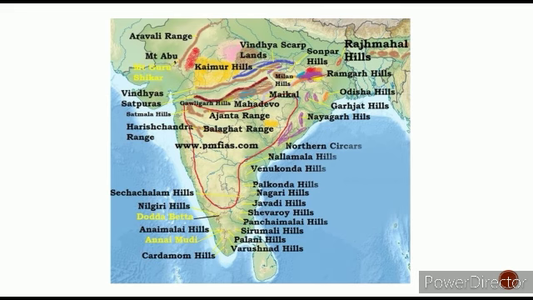I also told you about Anaimudi. Anaimudi is there towards the west, above the Cardamom Hills. Nilgiri Hills are there. Nilgiri Hills are a very important place. They are home to the Toda tribes, and the hill station called Ooty is also there.